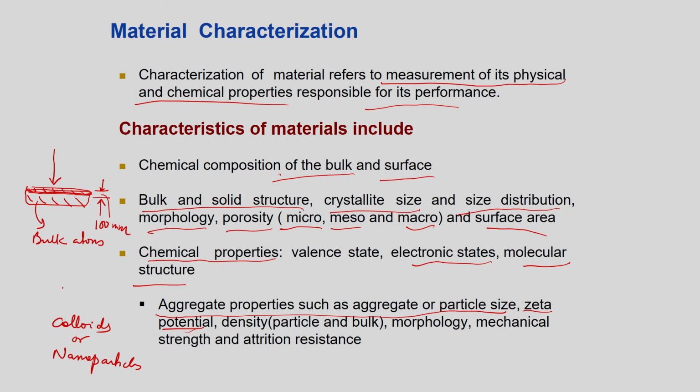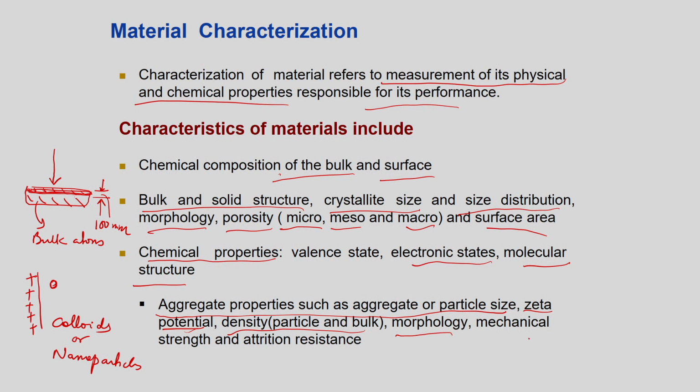For avoiding that, the zeta potential gives us the charge. If this is a particular nanoparticle, how are they oriented with the surface? Suppose this surface is all positively charged, and the entire solution with the nanoparticles is negatively charged. This nanoparticle will try to balance the charges on the surface. So you get this charge potential, which shows how the charges are balanced. The values of zeta potential will tell us how stable the nanoparticles are. Then the density is a very basic property.